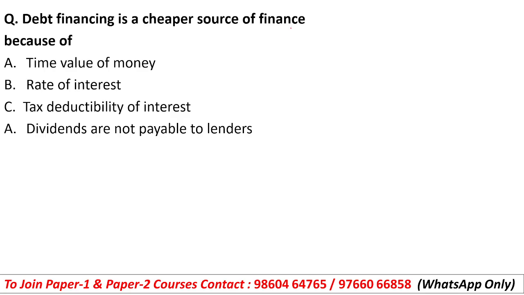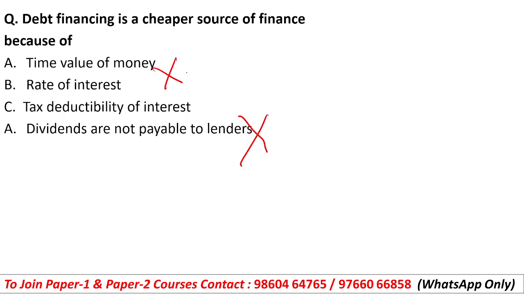Debt financing is a cheaper source of finance because of time value of money, rate of interest, tax deductibility of interest, and dividends are not payable to lenders. So students, in case of debt, dividends are not paid to lenders. Okay, so this will not be there.